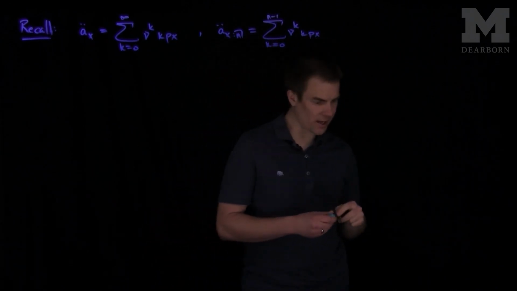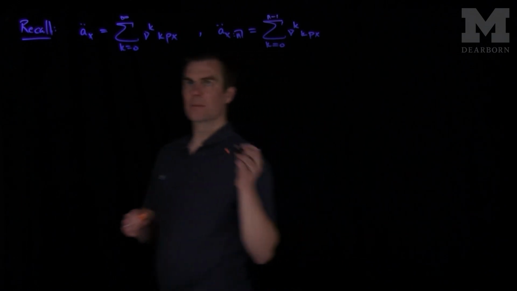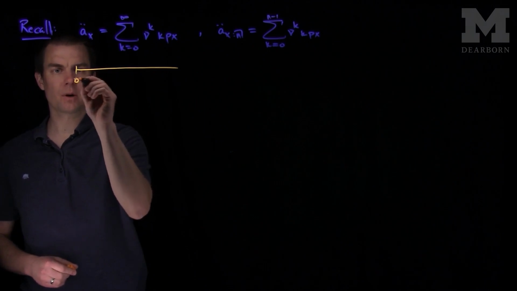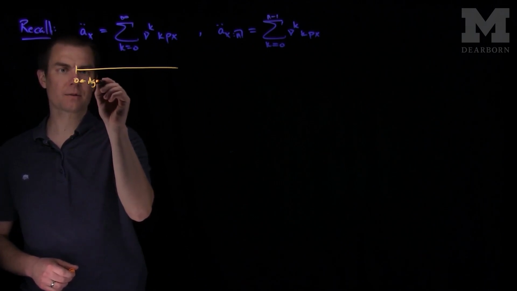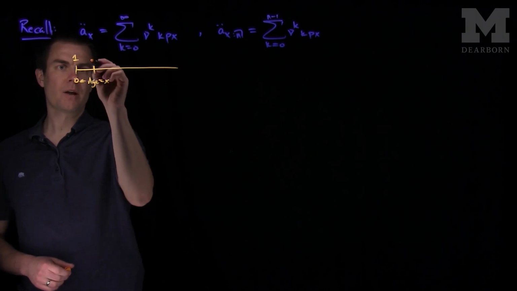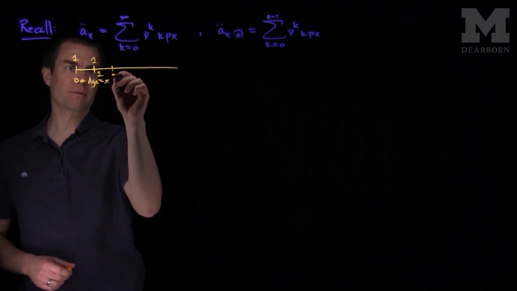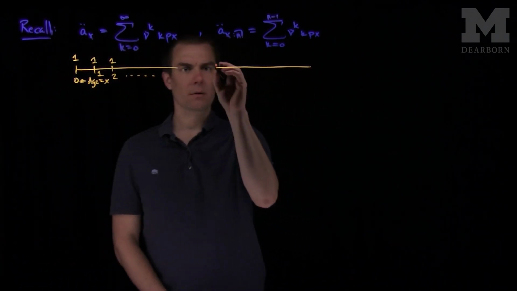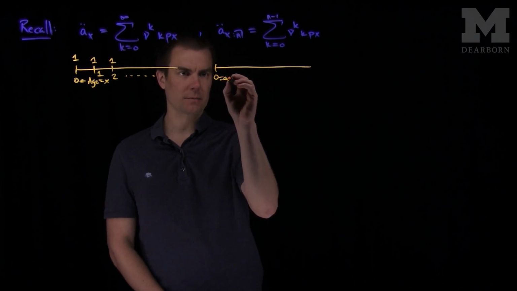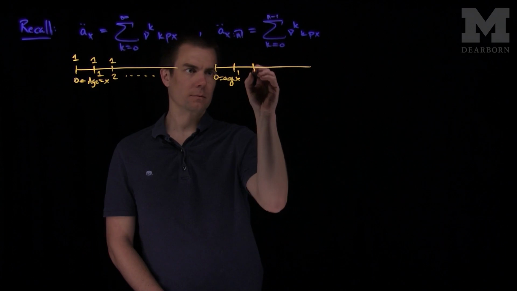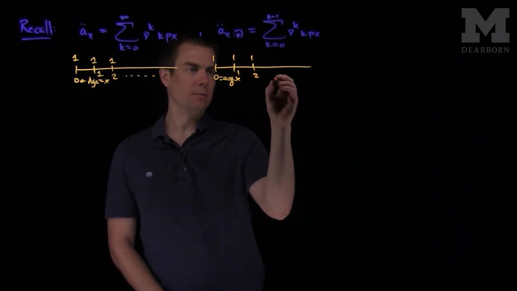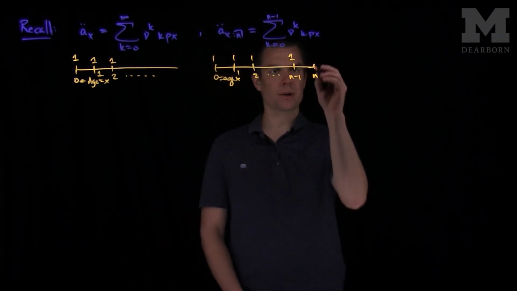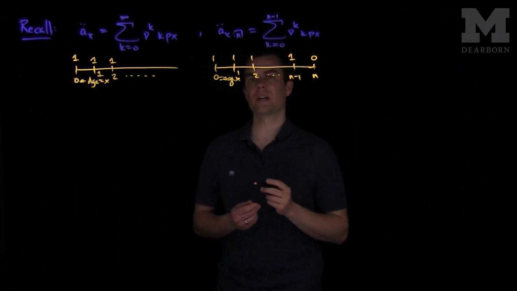We can consider continuous analogs of these. With the discrete whole life case, your payments start at time 0 when you are at age x. You get a payment of 1, and you'll get $1 every year, provided you survive. Whereas on the temporary annuity, you start at time 0 when you are age x, and you'll get $1 every year that you survive, up to year n minus 1. And if you survive to year n, nothing happens. The annuity will stop at that point. So that's a temporary annuity.